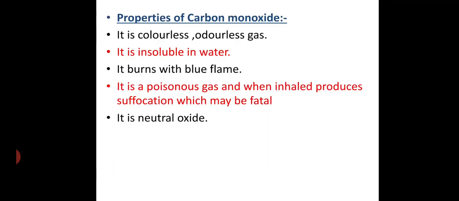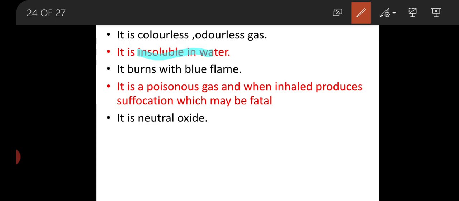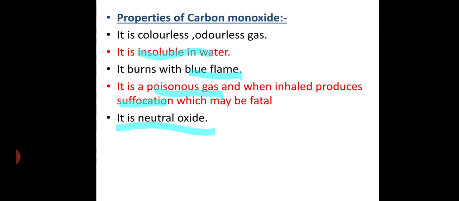Now second, properties of carbon monoxide. The first property we explain is that it is a colorless and odorless gas. Again, it is insoluble in water and burns with a blue flame. It is a strong reducing agent. They are poisonous in nature, and it is a neutral oxide.